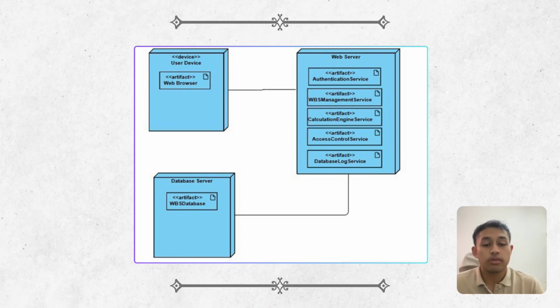In terms of communication flow, the user interacts with the system through the web browser on the device. Requests are sent to the web server where the application logic is processed. The web server then communicates with the database server when data needs to be stored or retrieved. The three-tier structure with a clear separation between the user interface, business logic, and data storage helps improve the scalability, maintainability, and security of our system.